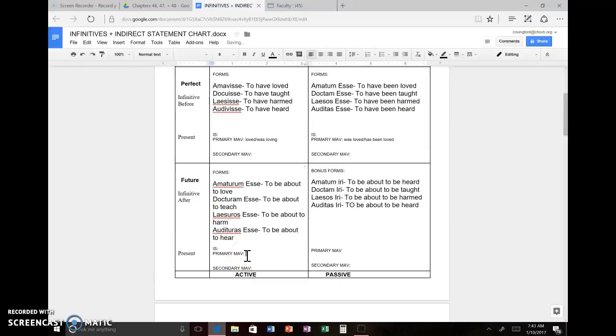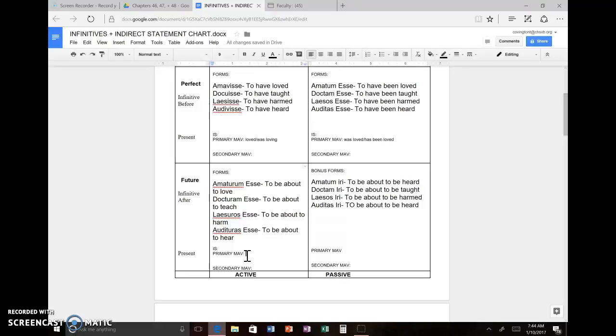Very simple. So now these are the ones that you absolutely have to use, because if I say, Marcus says Romeo to be about to love Juliet, I mean, nobody can follow that sentence, right? So you need to make that in a more English way, I mean, an Englishy way, for lack of a better term. You need to make that better, okay?